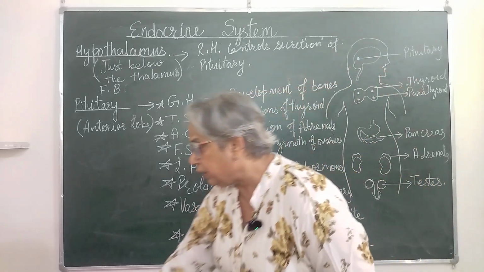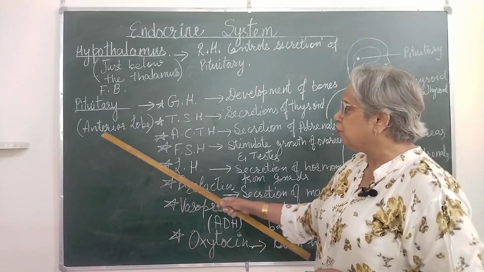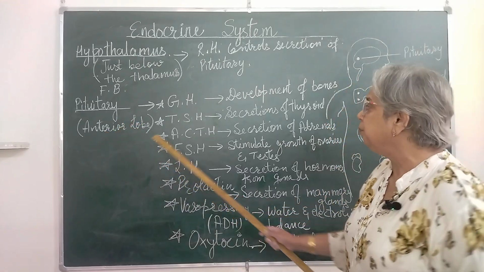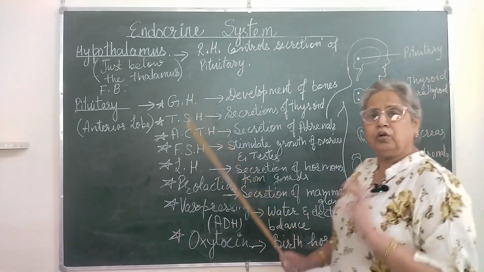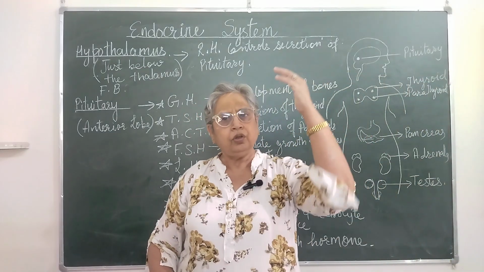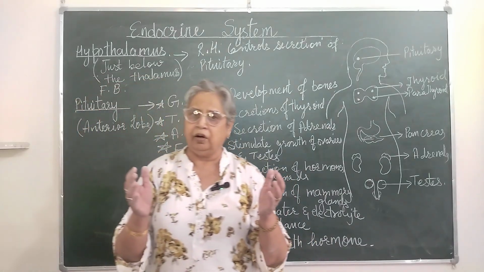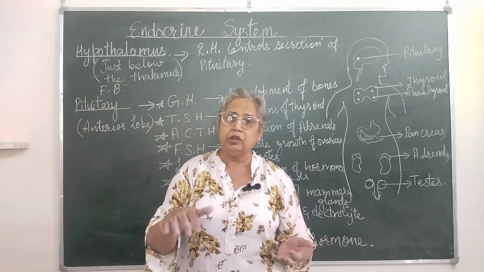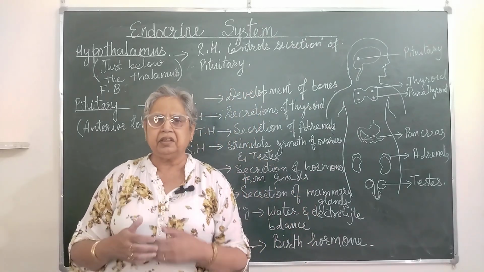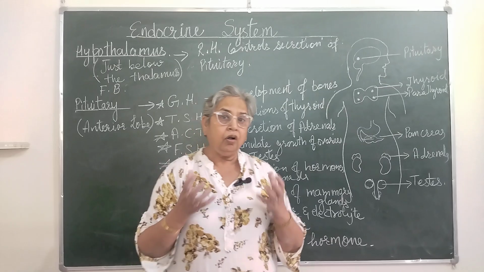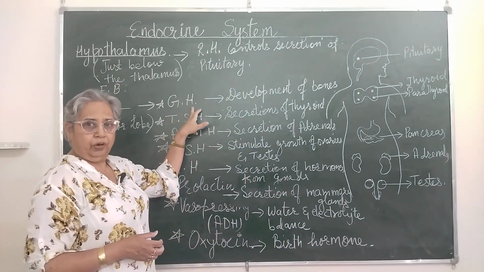Now, what are the various secretions of the pituitary, the master gland? It is present in the anterior lobe of the brain. First of all, growth hormone. Now, growth hormone is related to growth. Now, you know the baby when born is very small. Then the baby grows into a toddler and then to a child and then a teenager, then an adult. So all this growth is regulated by growth hormone.